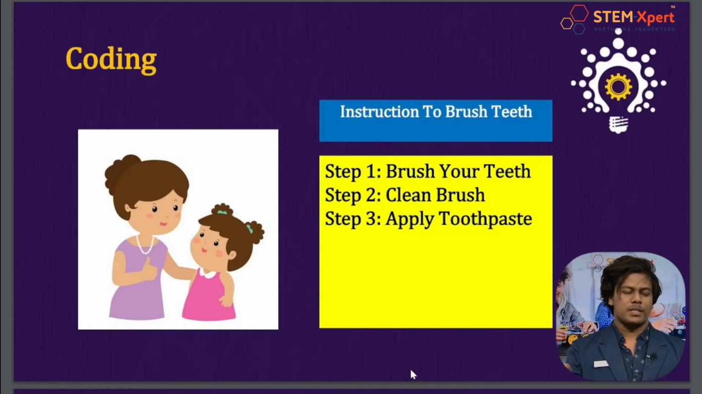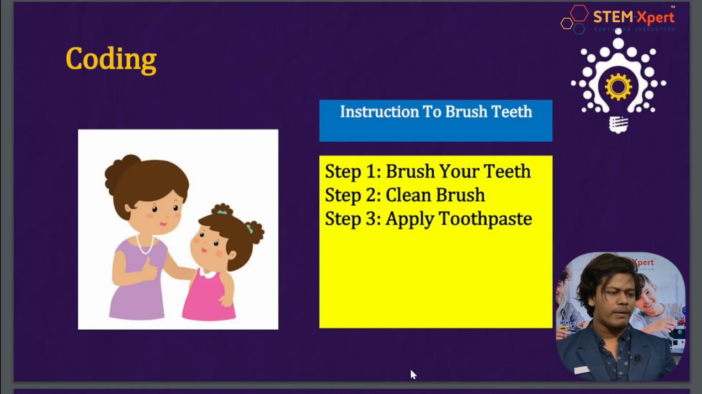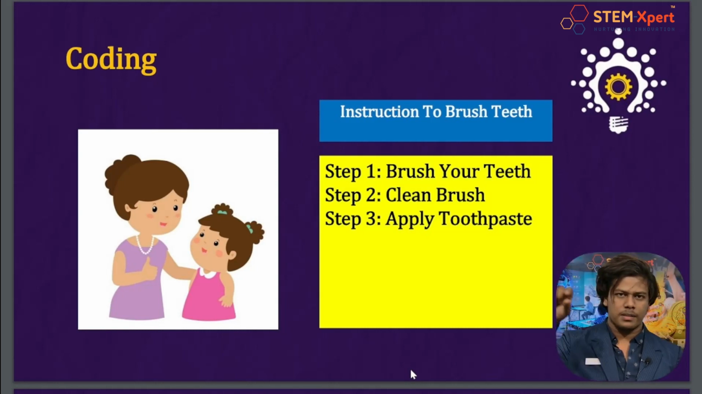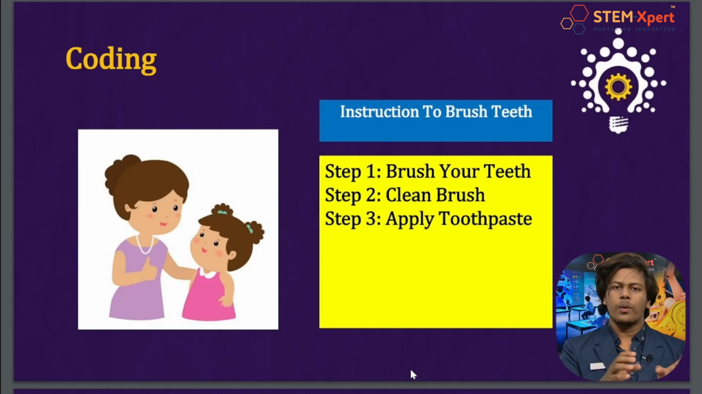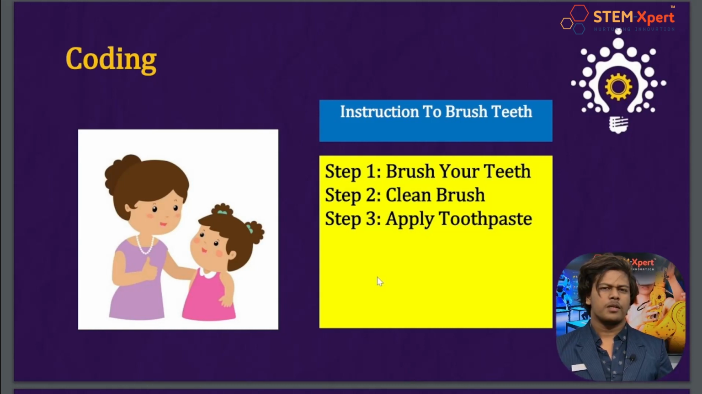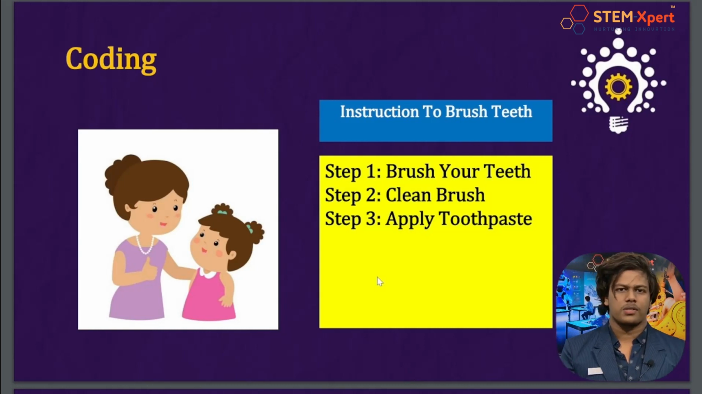Okay, don't be confused. Just look at the screen. Here we have a task. Can anyone read that blue box? Can anyone read what it says? Instruction to brush teeth. So here we have a task and that is brush your teeth. So inside the yellow box you can see some instructions, right? Yeah, over there you can see some step-by-step instructions to complete a task.